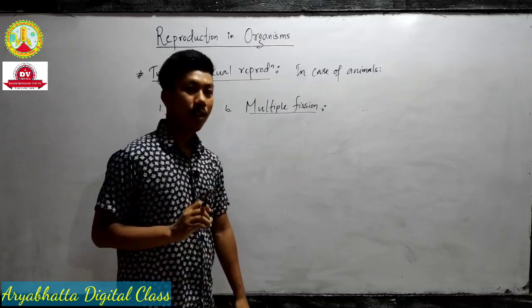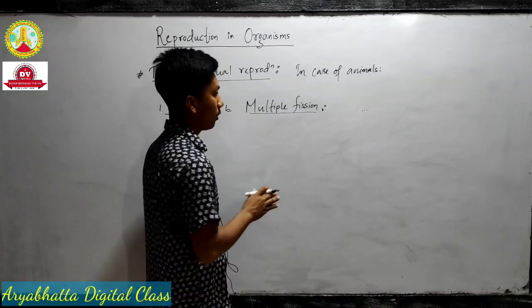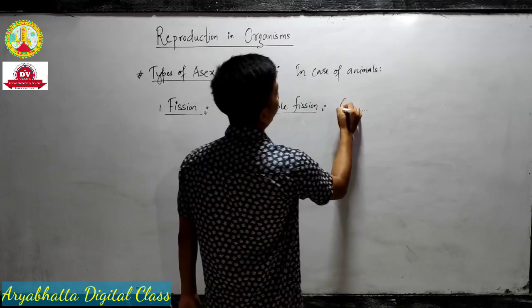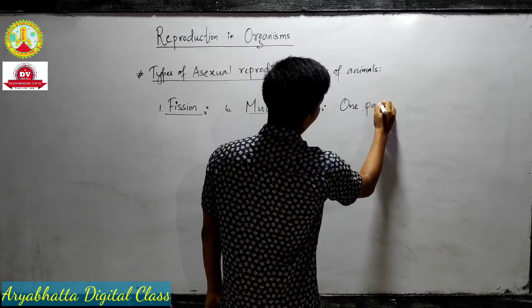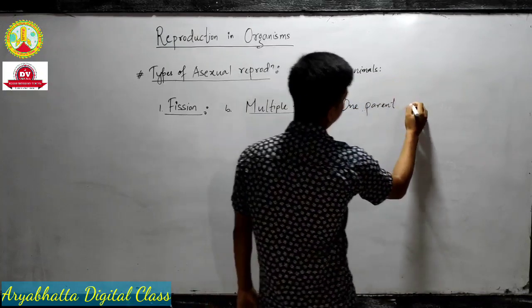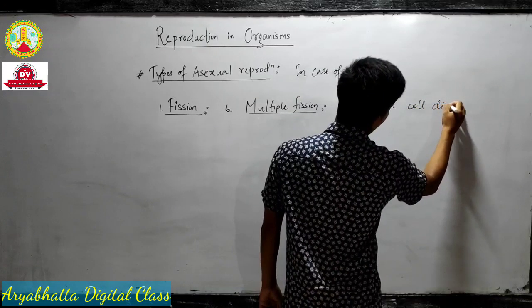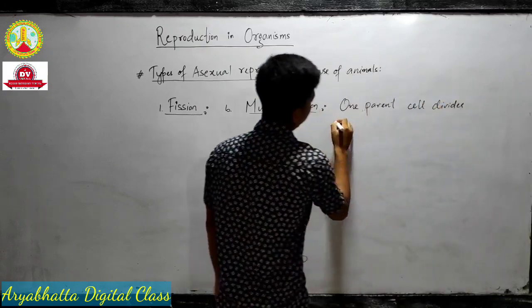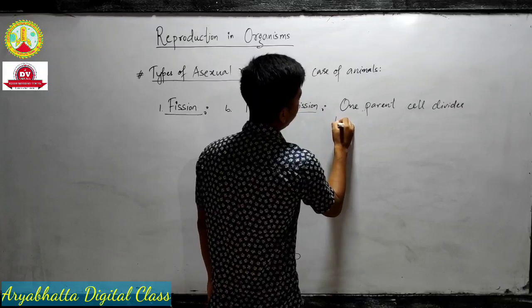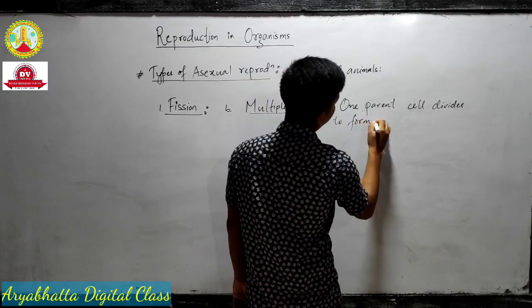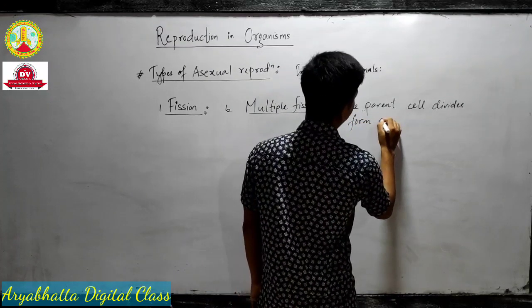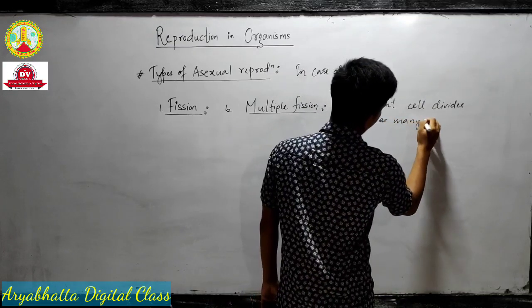So binary fission we have now known. Now the multiple fission. In this case, what happens? You can write your own if you understood. One parent cell divides to form many cells.